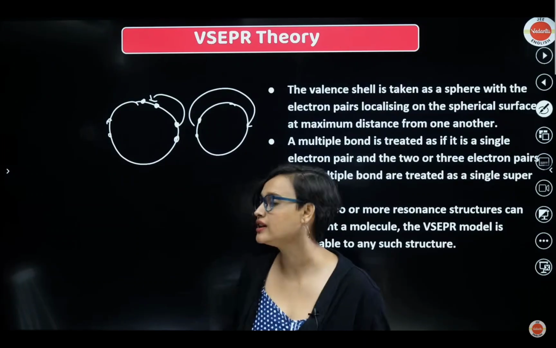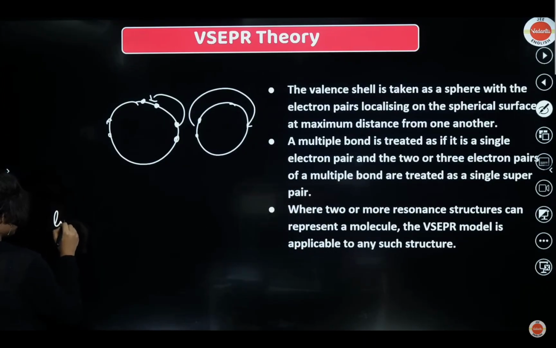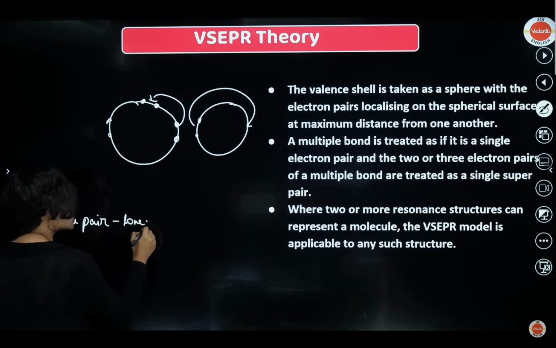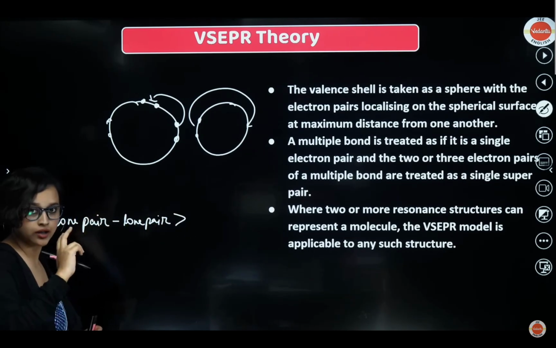In case of VSEPR theory, there's another thing you have to understand, that is lone pair repulsion. You know what a lone pair is, right? Those which are non-bonded. So lone pair repulsion is maximum. A lone pair, the non-bonded one. So understand this, my dear student.